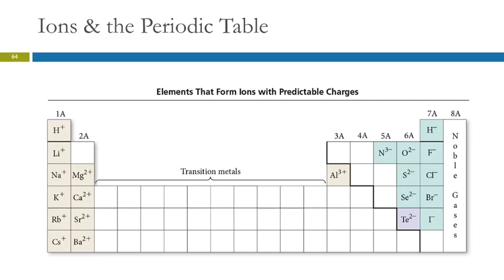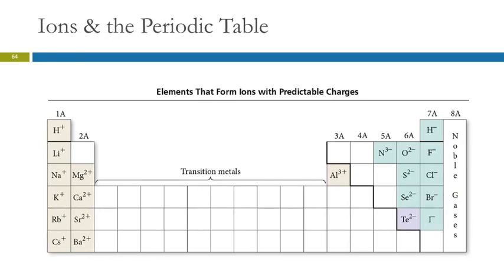They don't do anything because they are just so cool with themselves, right? They're not going to change how they look for anybody. Right next to them are the halogens, and we can also sometimes put hydrogen over here. These are going to gain 1 electron to look like a noble gas in terms of number of electrons. So you can take the group number 7 minus 8 and get -1.